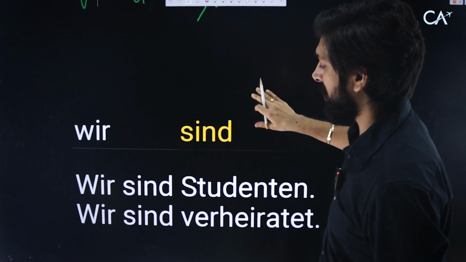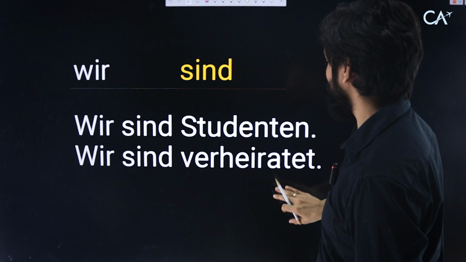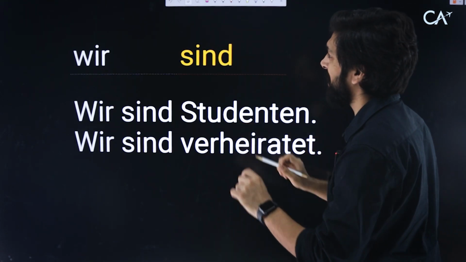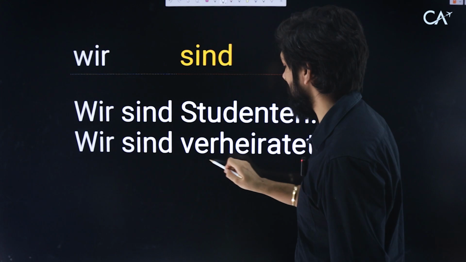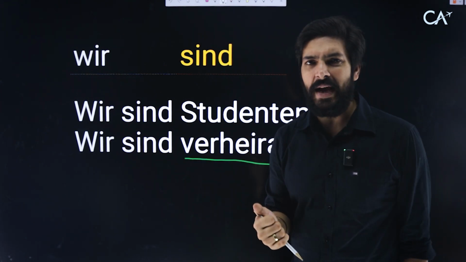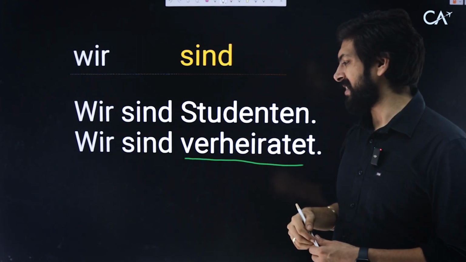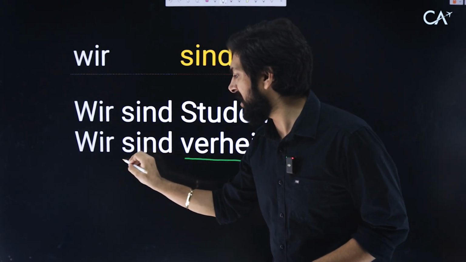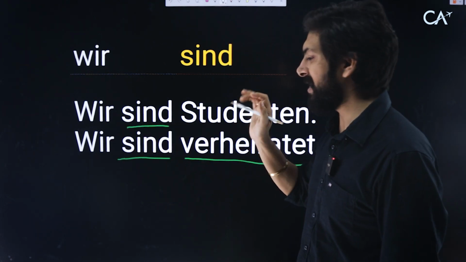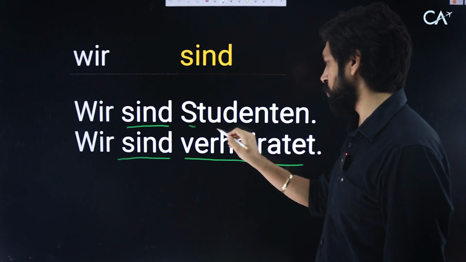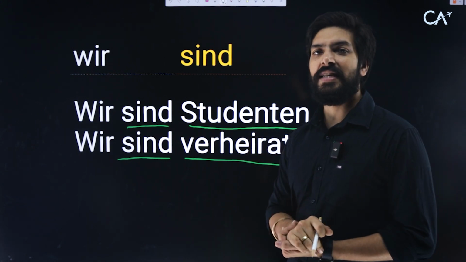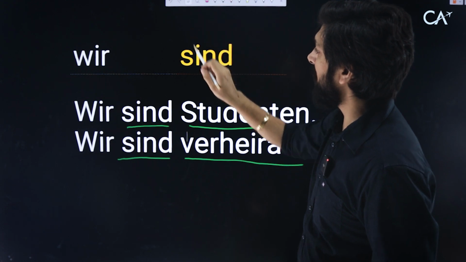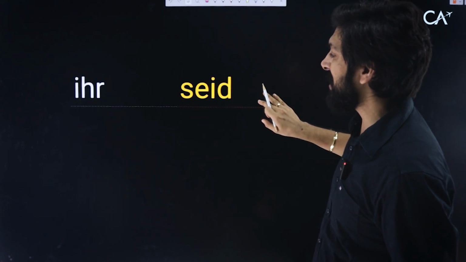The next we have another example. Wir sind verheiratet. Verheiratet is a little bit difficult. We can leave it right now. It means we are married. There will be a chapter about marriage and family, so we can see verheiratet later. For now, you remember wir sind. Sind is important. In fact, you can remember this one because you are all students. Wir sind Studenten.